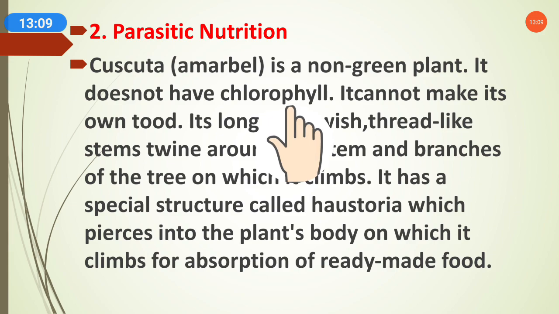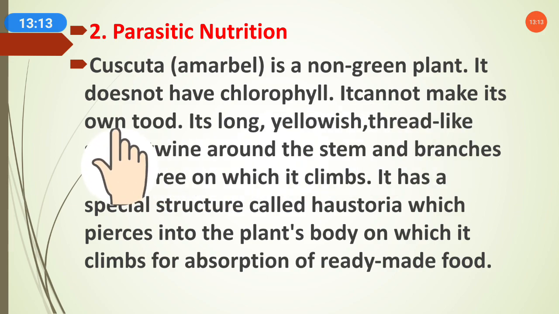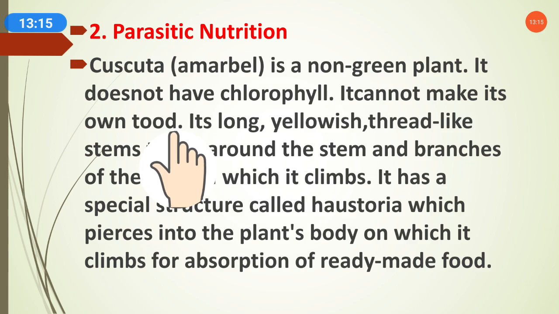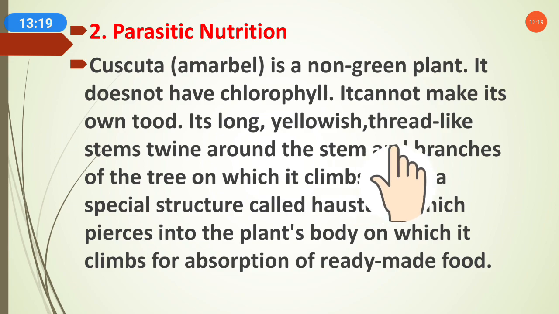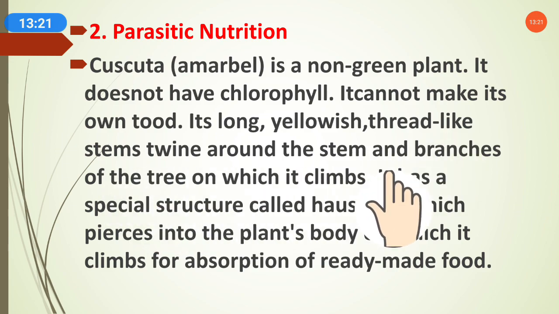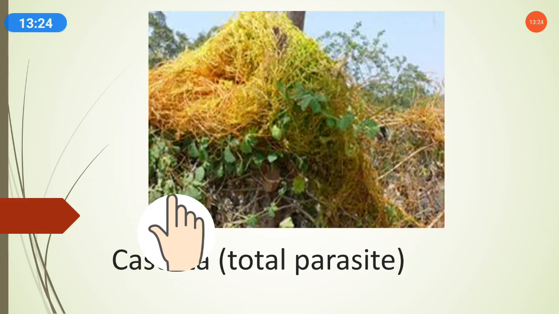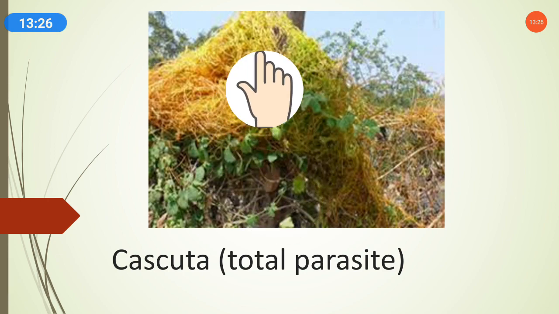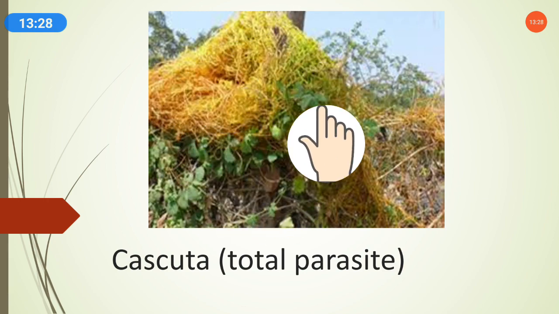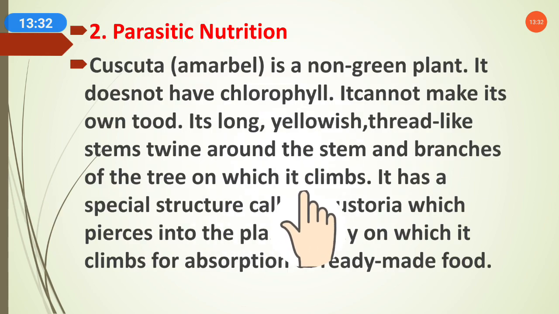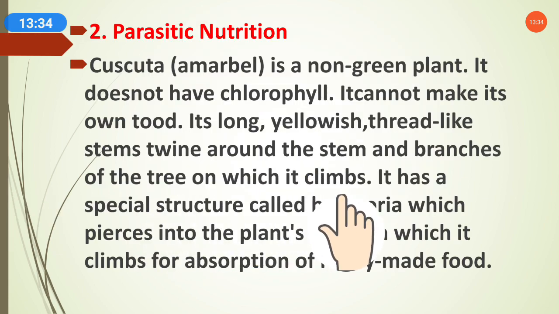It does not have chlorophyll, and we know that if it does not have chlorophyll, it cannot make its own food. Its long yellowish thread-like stems twine around the stem and branches of the tree. As we can see here, the amarbel is twining around the tree on which it climbs.